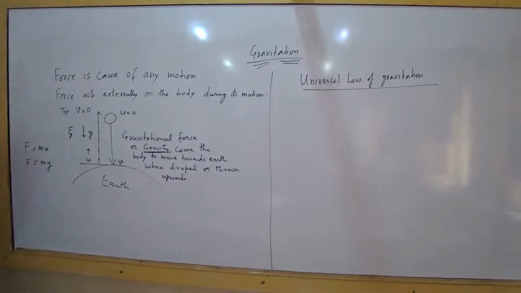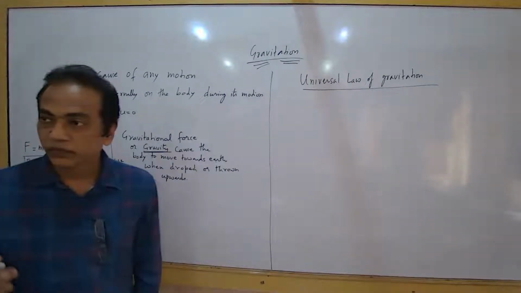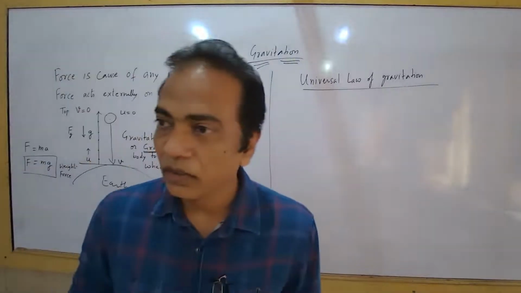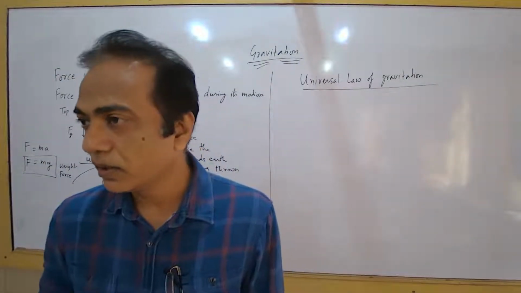So this is nothing but weight. Weight is the force exerted by Earth on the object. That is its weight.